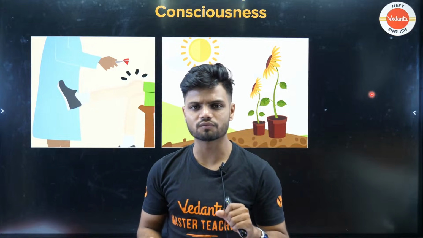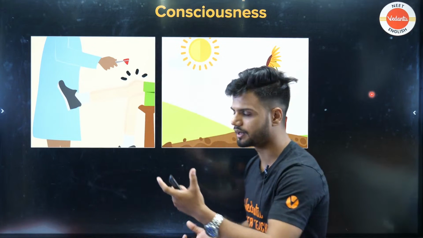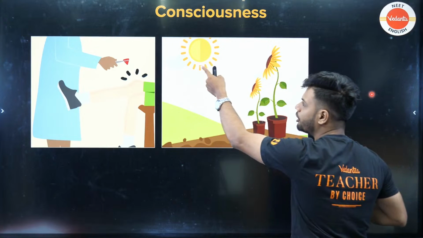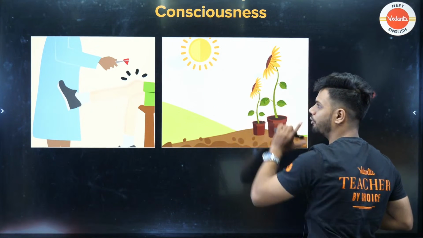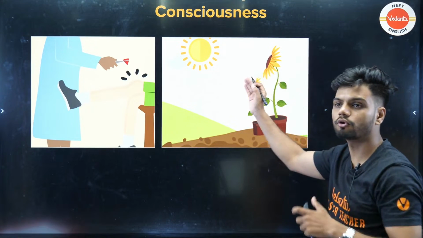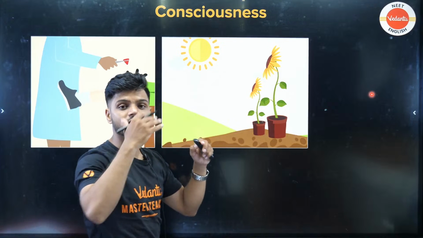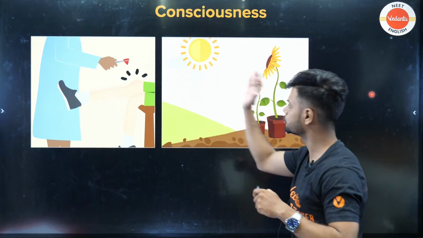Every living organism will respond to stimuli. For example, this plant is there. See, a beautiful sunflower. It is responding to the sunlight. That is called photoperiodism. Yes, that is called what? Photoperiodism. It is responding to the sunlight.